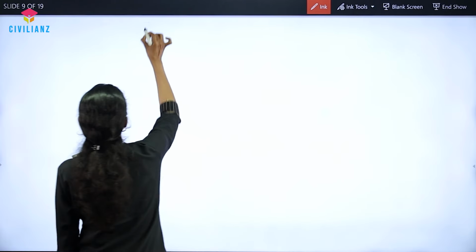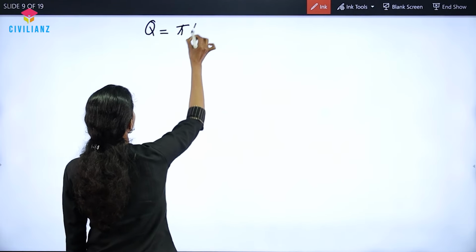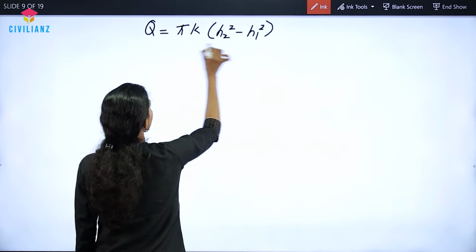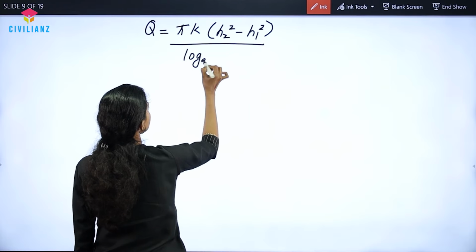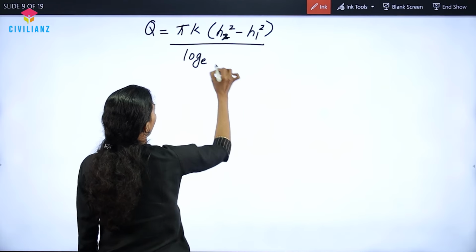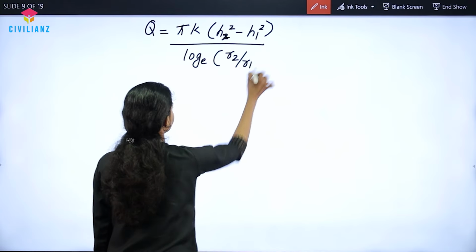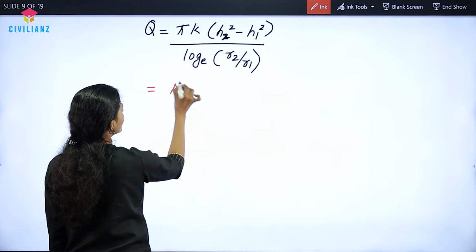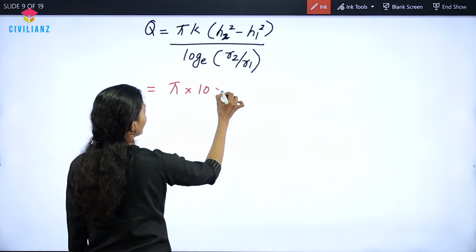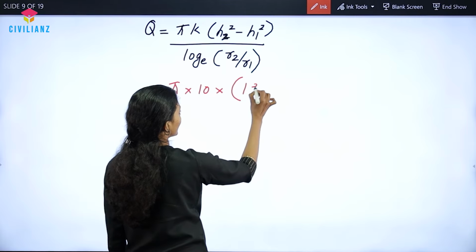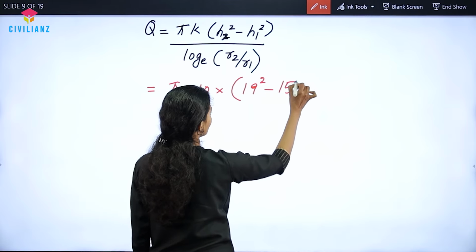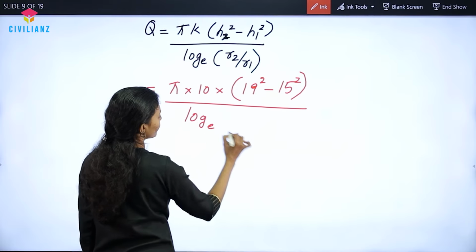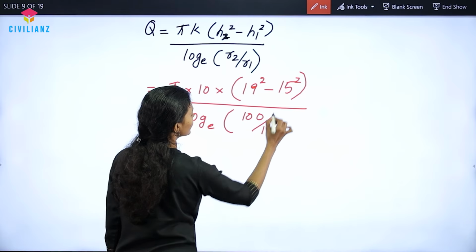So the equation is Q is equal to pi k into H2 square minus H1 square divided by log to the base e, R2 by R1. So substituting the values, we get pi into k, which is given as 10 meter per day, into H2 square, which is 19 square minus 15 square, whole divided by log to the base e, 100 divided by 10.